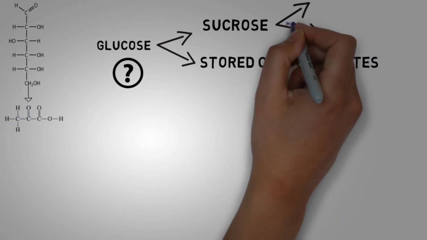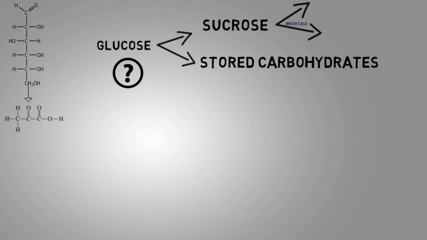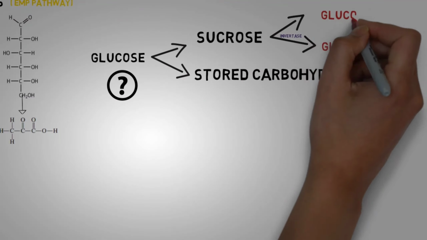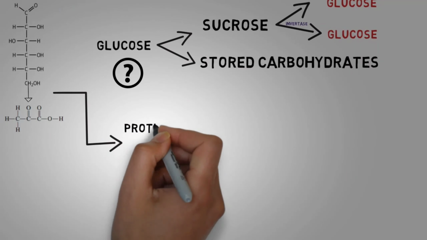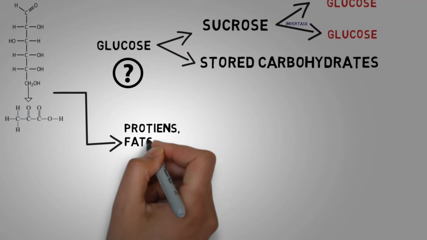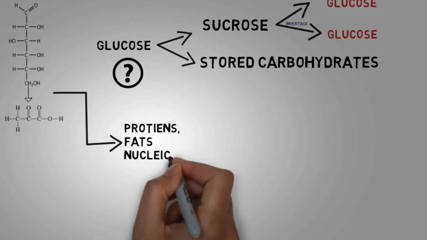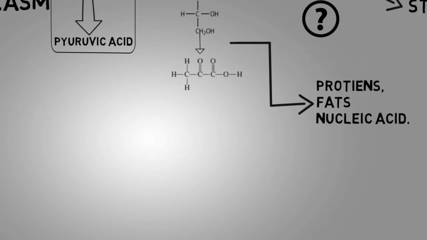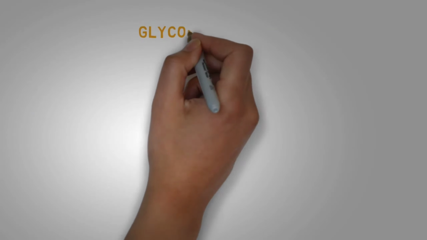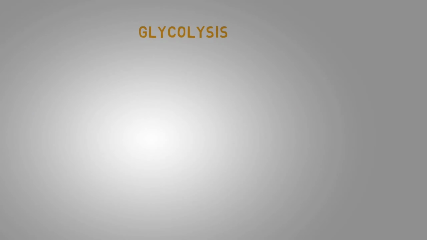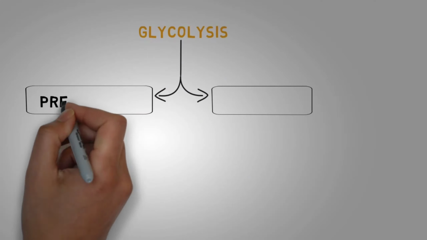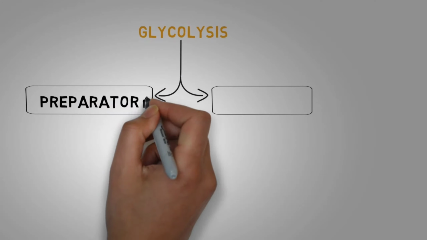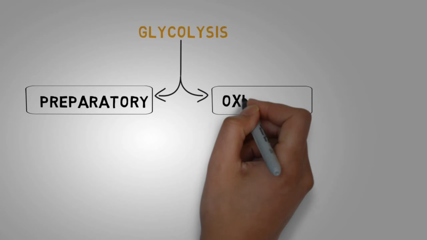The sucrose, when acted upon by the enzyme called invertase, splits into its constituent monosaccharides. Those are the 2 molecules of glucose. There are many intermediates formed during glycolysis which are used for synthesis of proteins, fats, and nucleic acids. It has been observed that the process of glycolysis operates in 2 subsequent stages. The first stage is called the preparatory phase. The second one is called the oxidative phase.